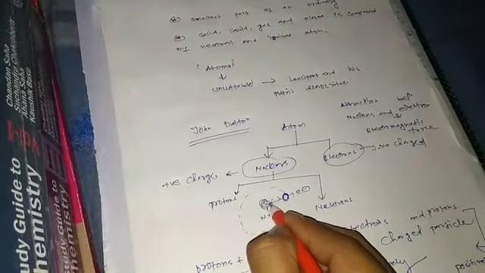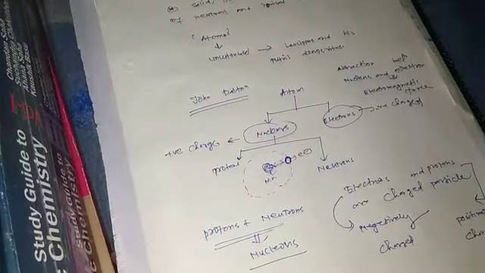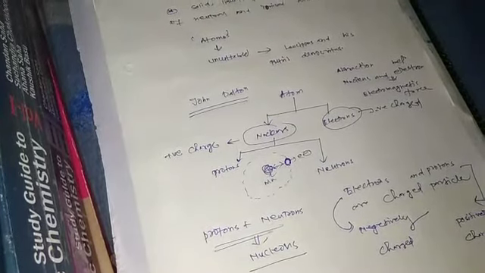But by which force do protons and neutrons stay together in the nucleus? Protons and neutrons are held in the nucleus by a nuclear force.